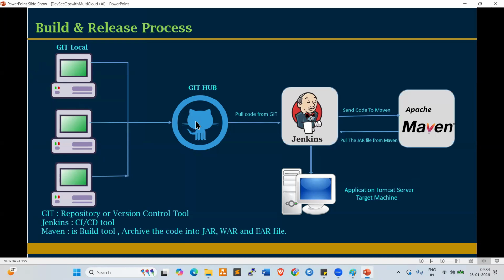Once the code is moved to GitHub, our next tool is Jenkins. Jenkins is the CI/CD tool. So in DevOps, we have multiple tools. All the tools are individual tools. One tool will not communicate with another tool. Jenkins is the mediator tool. It will integrate all the tools, it will communicate with all the tools by installing plugins, right?